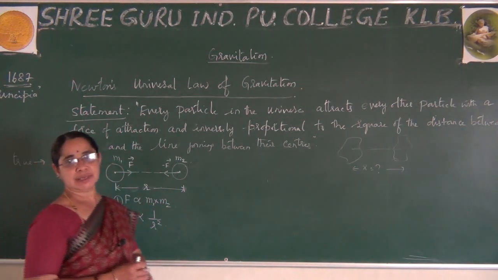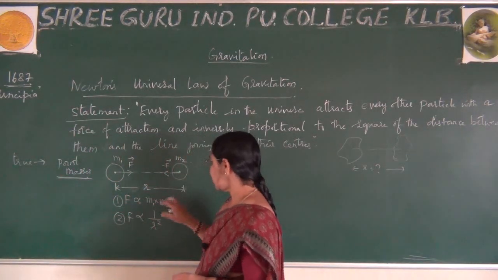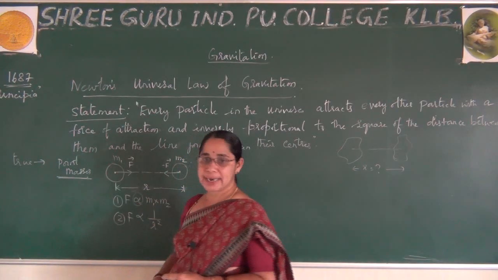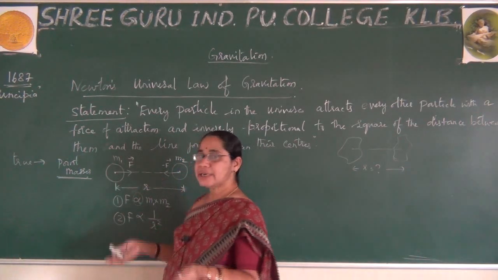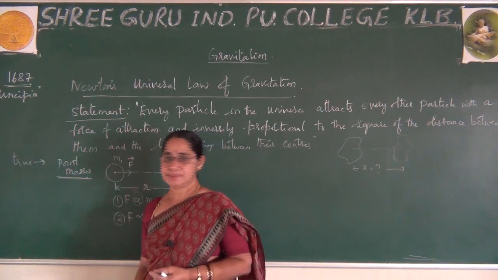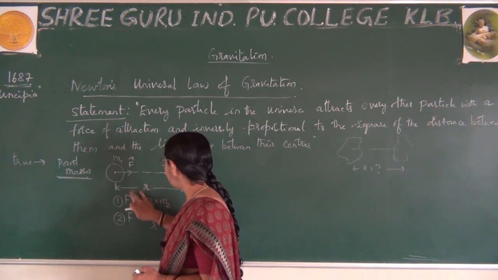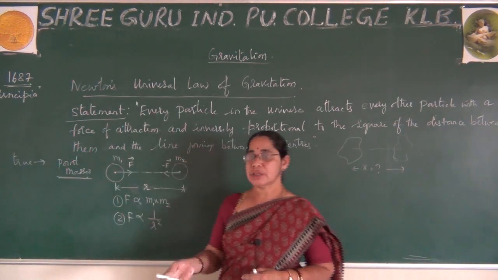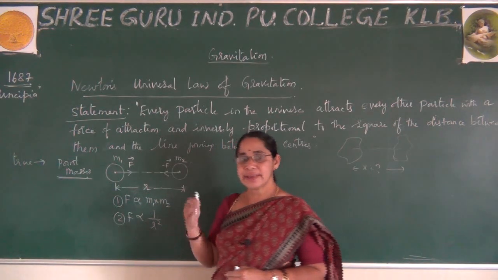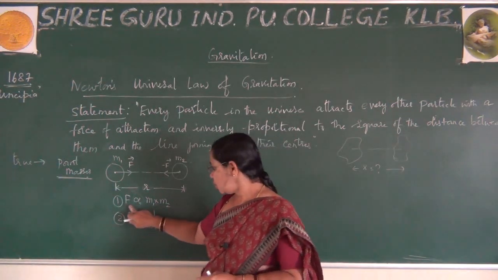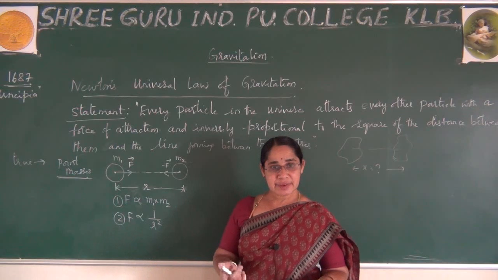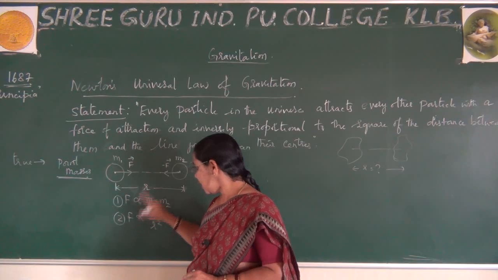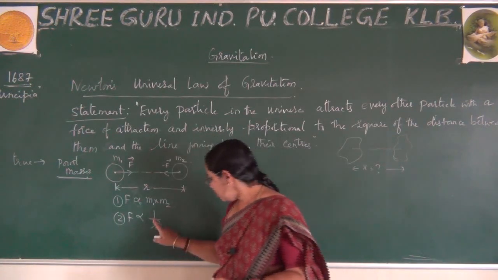We have two masses, and if I increase the masses, here we have the direct condition, due to which as I increase the mass, force increases. As you decrease the mass, force decreases. So increase or decrease depends on the masses. As and when there is an increase in mass, force also increases. As and when there is a decrease in mass, force decreases, because you know it is directly proportional. What do you mean by inversely?